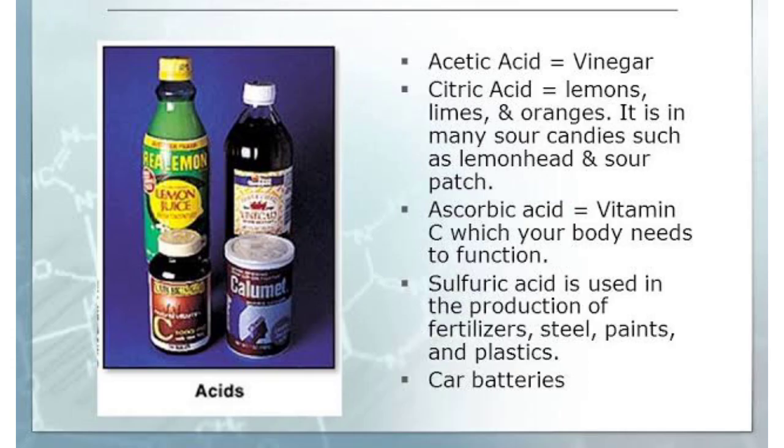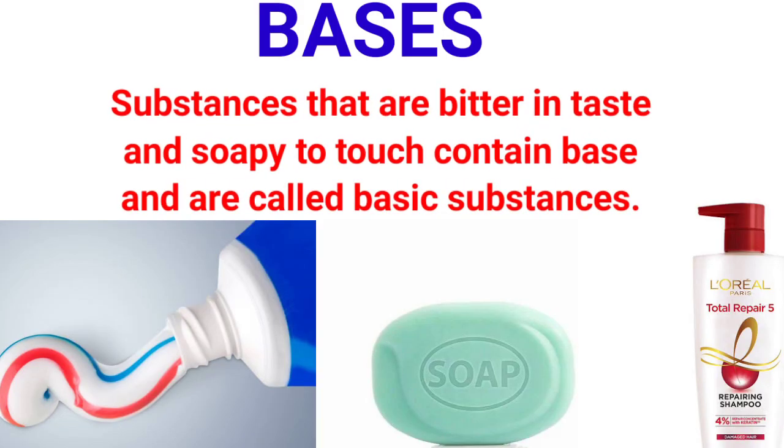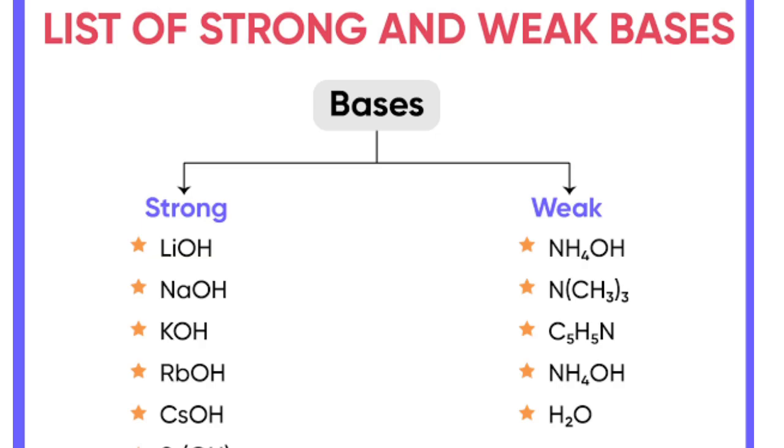Now let's discuss the bases. Substances that you can see in your general life such as toothpaste, soap, baking soda, shampoos. These substances are bitter in taste and soapy to touch. These substances contain bases and are called basic substances. Like acids, bases can be of two types, strong and weak. Some examples of strong bases are sodium hydroxide and potassium hydroxide, whereas weak bases are magnesium hydroxide, ammonium hydroxide, and copper hydroxide.